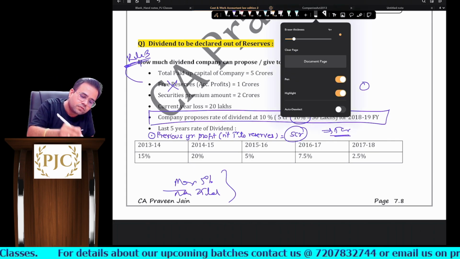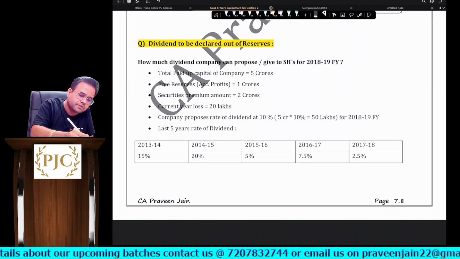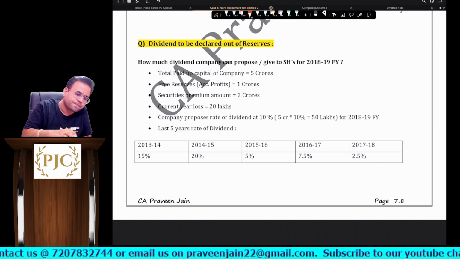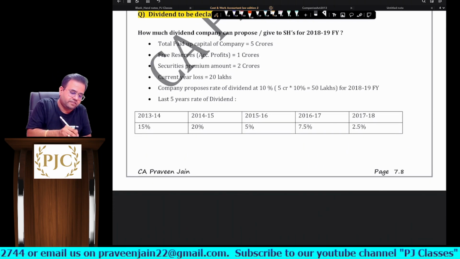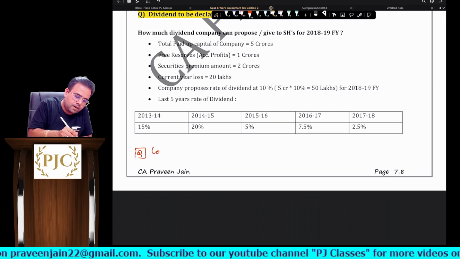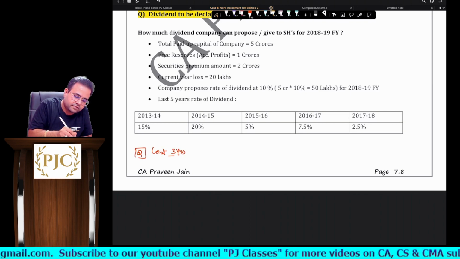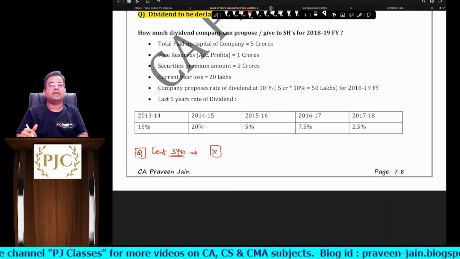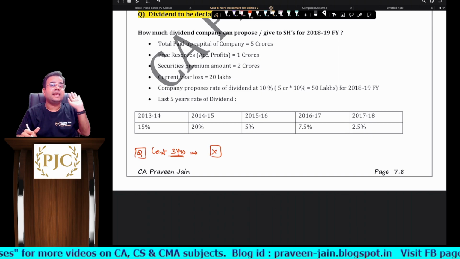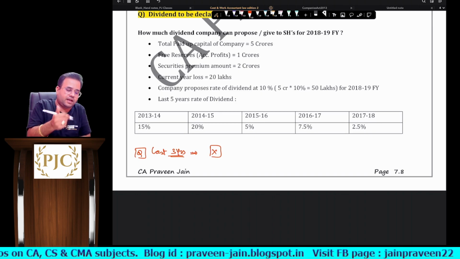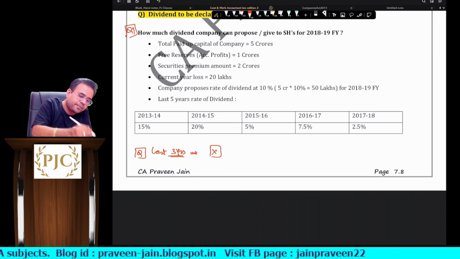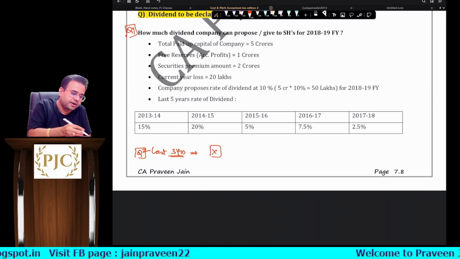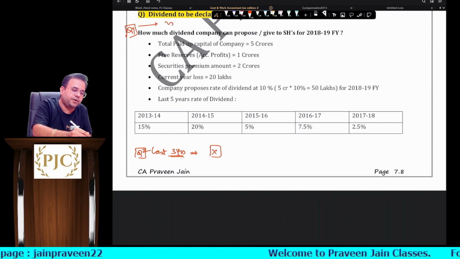Okay, now अब what I will do is इसमें ना small changes I will try to make, sir, so that you get more concept clarity. Imagine a scenario, question says last 3 years में company did not declare any dividend. मतलब question comes like this was question number 1, how much dividend company can declare. Question number 2, would your answer be different? Because question 1 में we have already got the answer, 25 lakhs 5%.